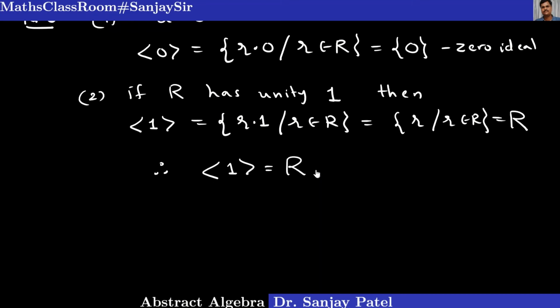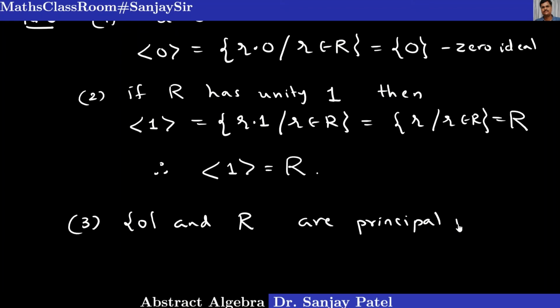Singleton 0 and the ring R are always principal ideals in any ring, but other ideals need not be principal ideals. So the conclusion is singleton 0 and capital R are principal ideals in a ring with unity.